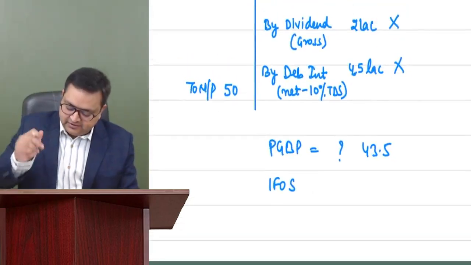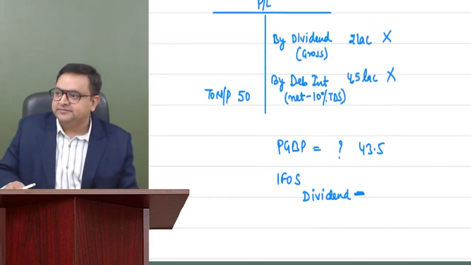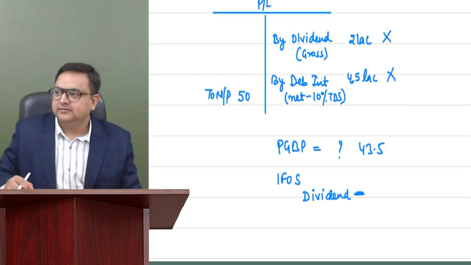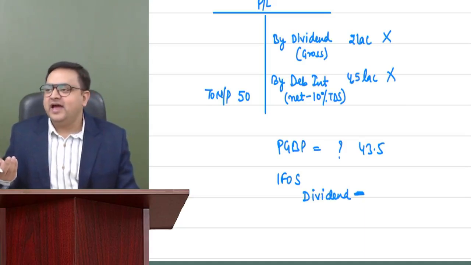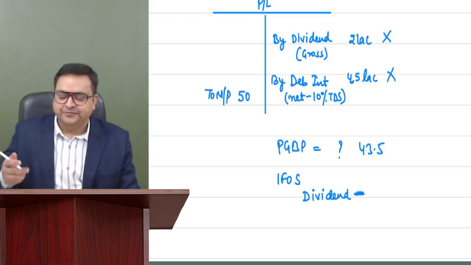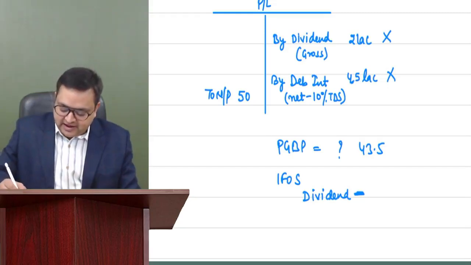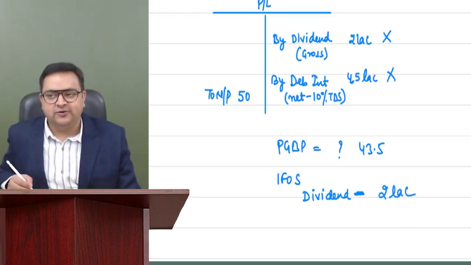And tell me now how much is my IFOS? Okay, I'm asking one by one. First of all, how much is my dividend? Very nice. So it is already at gross level. My dividend is actually already at gross level, so I don't have to do any mathematics over there. So it is 2 lakh only.